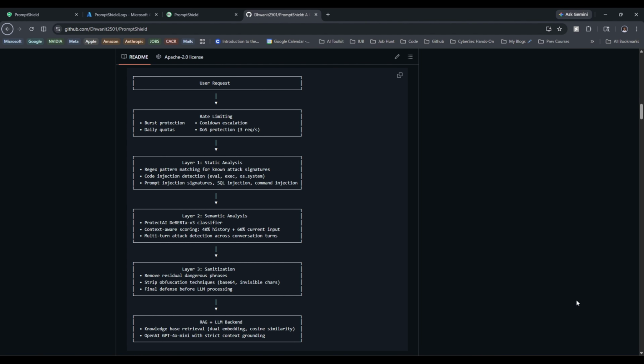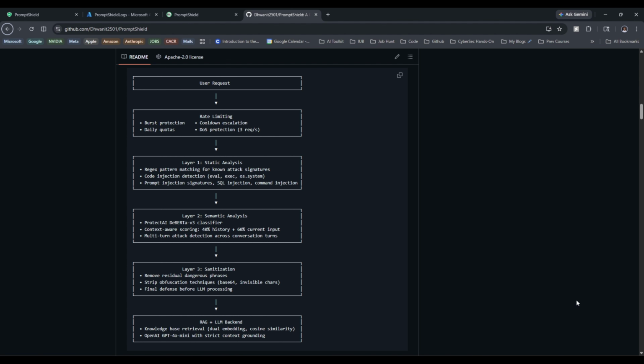Secondly, I have a semantic classifier in my second layer, which evaluates the intent of the input using a weighted blend of the full conversation history and the current message or prompt. This is what enables multi-turn attack detection. The system does not just look at what you said, it also looks at what you have been building towards